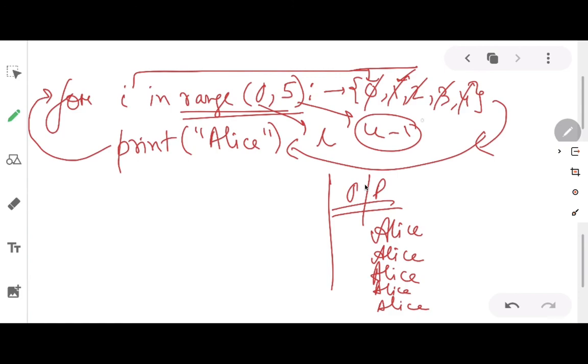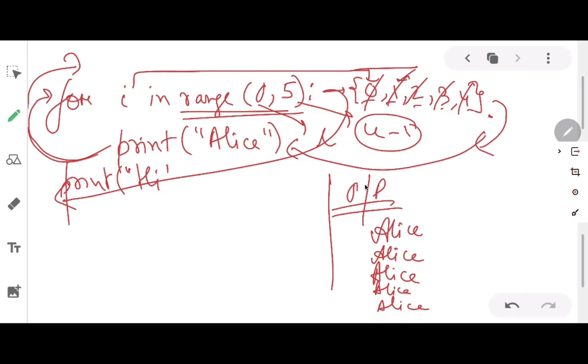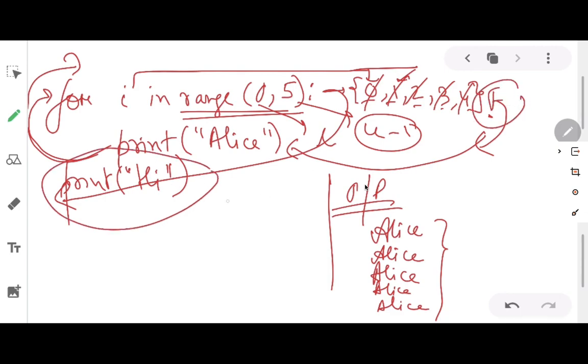Now at the end also it will again go and check the condition. Now you see that all the values are used up. So the loop cannot run now. So now what will happen? The control will come to the line which is following the loop. That means here if I write something like print hi, hi will be displayed after displaying the name 5 times, because after displaying the name 5 times this condition will become false, and then whatever is there after the loop, if something is there, it will be displayed.